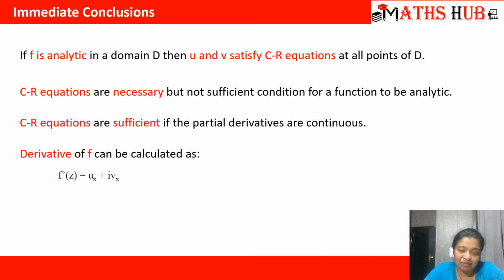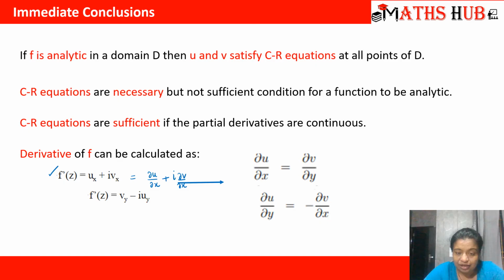The derivative of f can be calculated as follows, so you should also remember this derivative formula. f'(z) is ux plus i times vx. So what is ux? It is ∂u/∂x plus i times ∂v/∂x. You can convert this either in terms of x or in terms of y using the Cauchy-Riemann equations. We know that ∂u/∂x is equal to ∂v/∂y, and ∂v/∂x is equal to minus ∂u/∂y. When you replace these two values with partial derivatives with respect to y, we get the second formula.